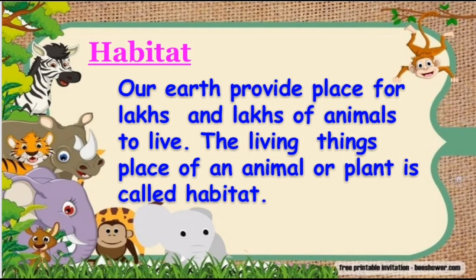Children, see what is habitat. Our earth provides place for lakhs and lakhs of animals to live. The living place of an animal or plant is called habitat. I will repeat this. Our earth provides place for lakhs and lakhs of animals to live. The living place of an animal or plant is called habitat.